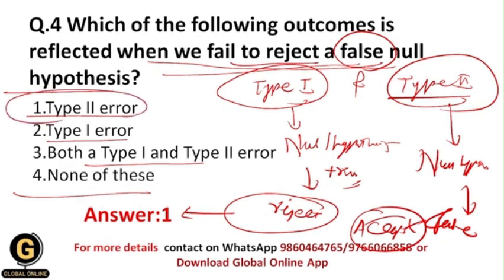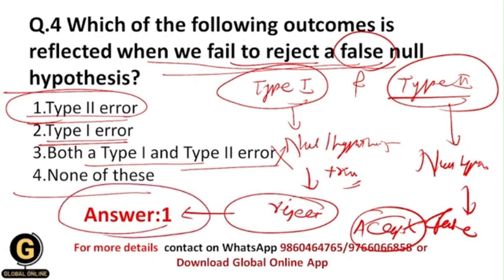Okay, and I want to tell you one thing, students: in the research methodology part, either type 2 error will happen or type 1 error will happen. Both types of error, type 1 and type 2, will not happen simultaneously in one research process. So understand this thing, students. That's why your correct answer should be either type 2 error or type 1 error, so you need to eliminate this option as a whole whenever such kinds of questions are asked in your entrance exam. And that's why in this situation type 2 error is occurring.